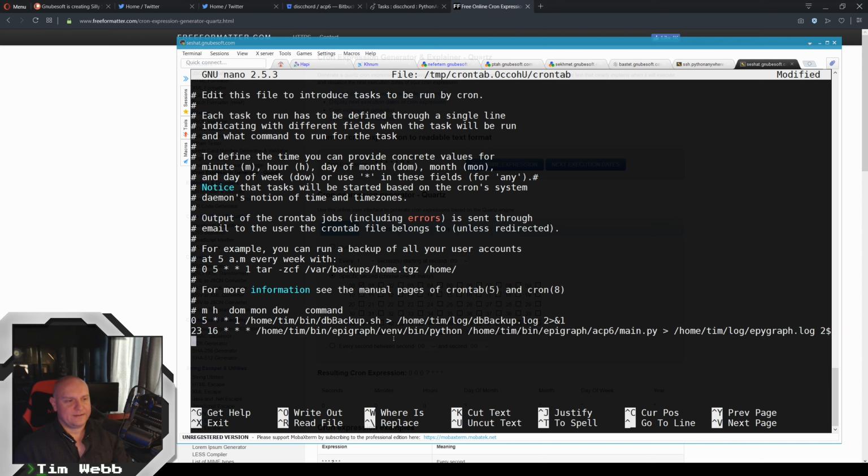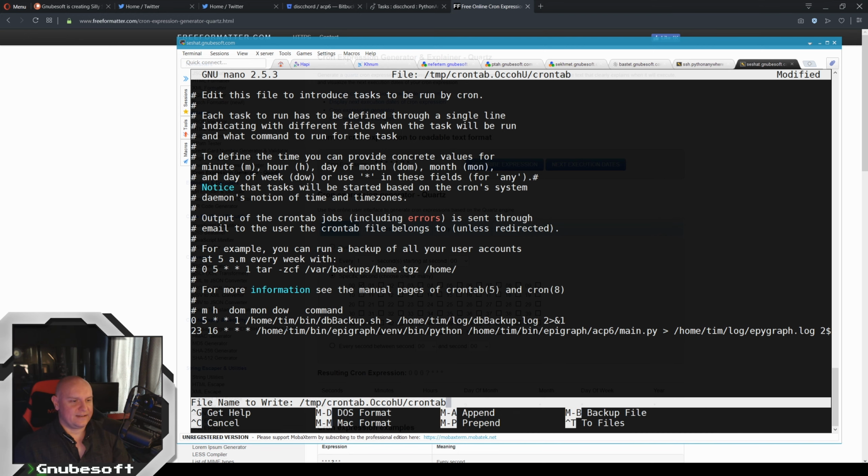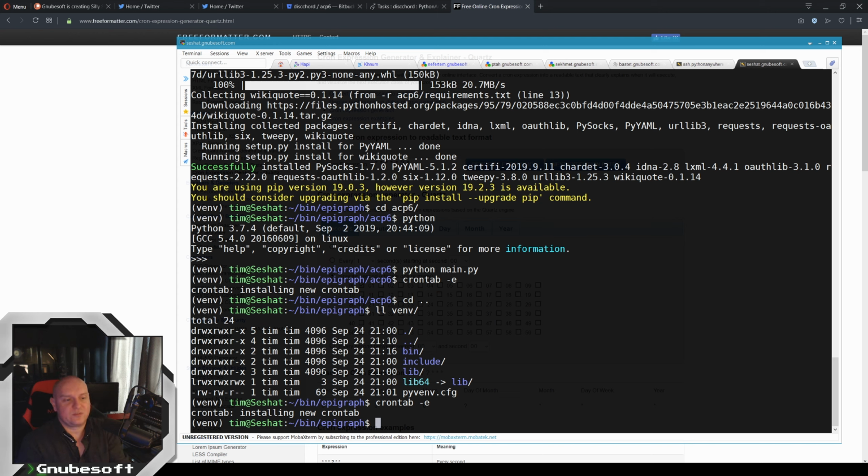So that's it. I know I just said that's it, like that was simple, but it really is simple. It's a really long command, but it's a very simple command. We're just saying, use the Python at this location and run this Python file with that Python, and then put it in a log file, and do that every time it is 16:23. And we save, and that's it. And then this will automatically do that based on whatever the time of this.